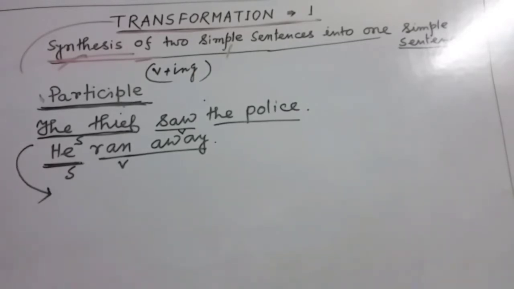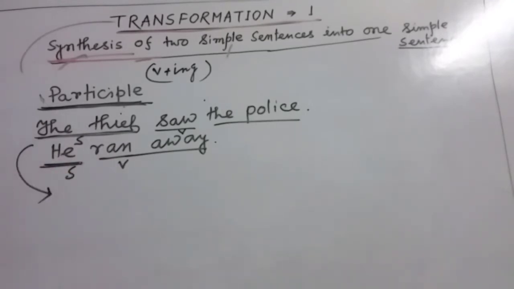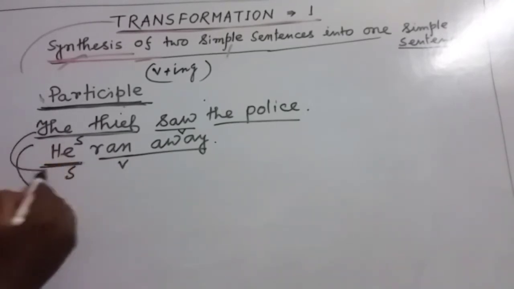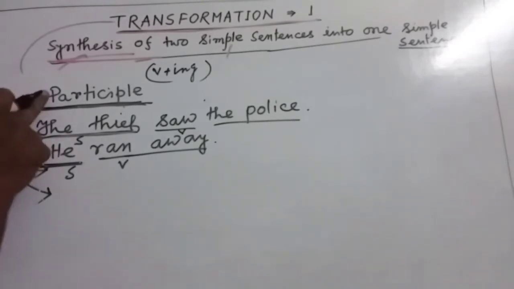So we have to be careful about using the subject. These two subjects must be only one person. Here we are saying something about the thief. That means there is actually one subject. That means both of these persons are the same. So we can use participle.